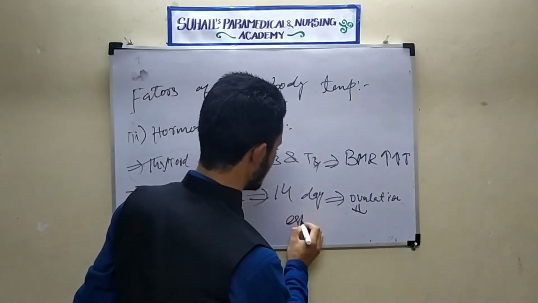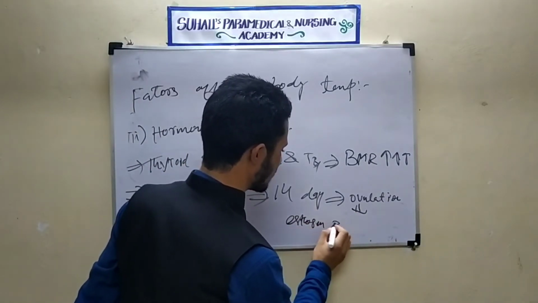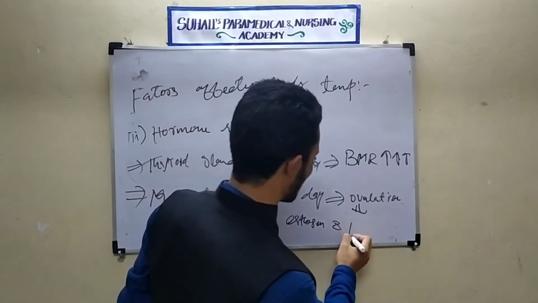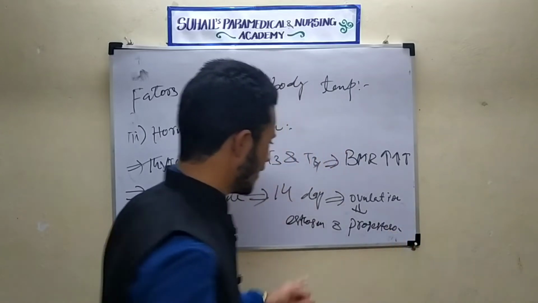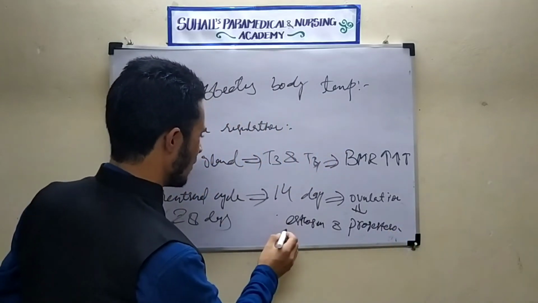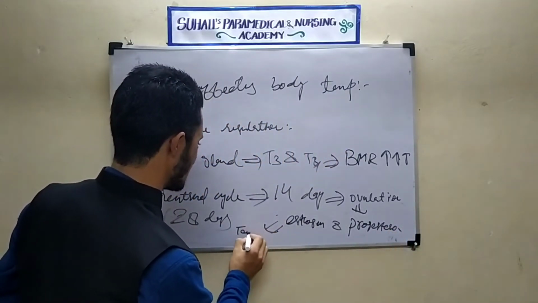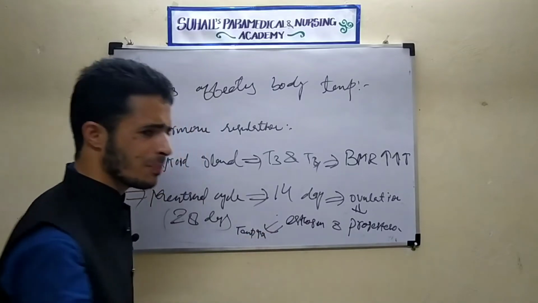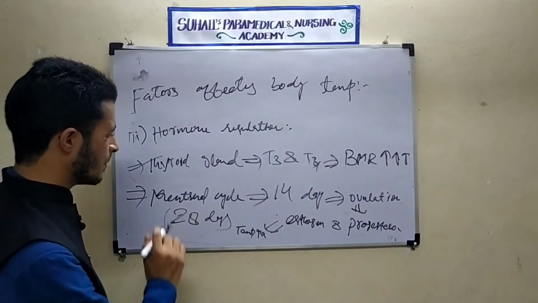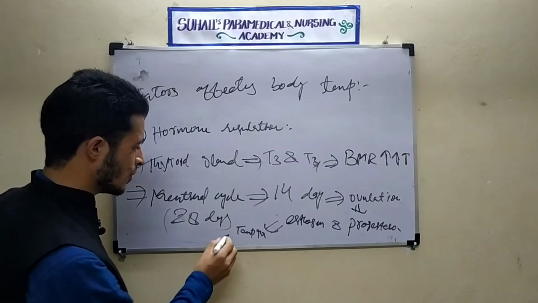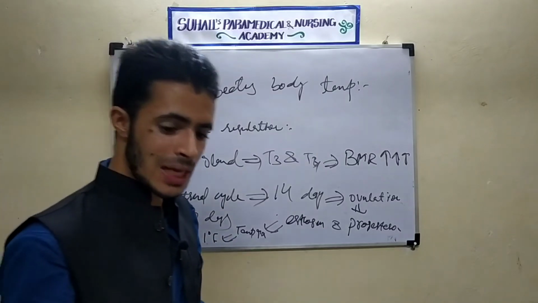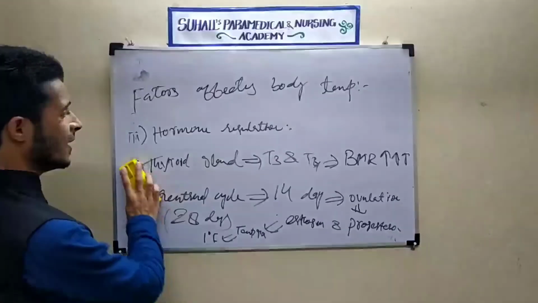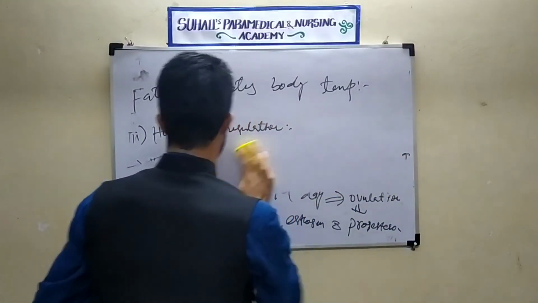One is estrogen, another is progesterone. These two hormones will also do the same. What will they do? They will increase the temperature of the body. How much can temperature increase during the 14th day, during ovulation? Approximately 1 degree Fahrenheit. Okay, this is how hormones affect body temperature.